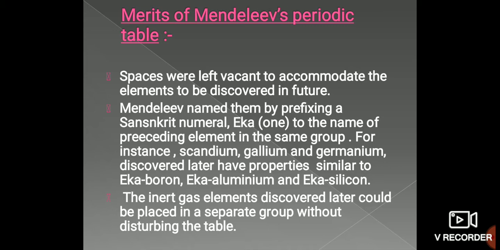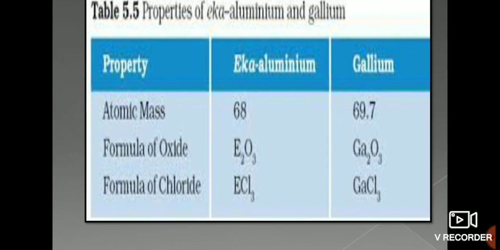Earlier, when the elements were not discovered, he gave them prefixes, like the Sanskrit numeral Eka. Eka means 1. For instance, scandium, gallium and germanium were not discovered at that time, they were discovered later, and they have properties similar to Eka boron, Eka aluminium and Eka silicon. He named them Eka boron, Eka aluminium and Eka silicon, which after discovery got the names scandium, gallium and germanium.